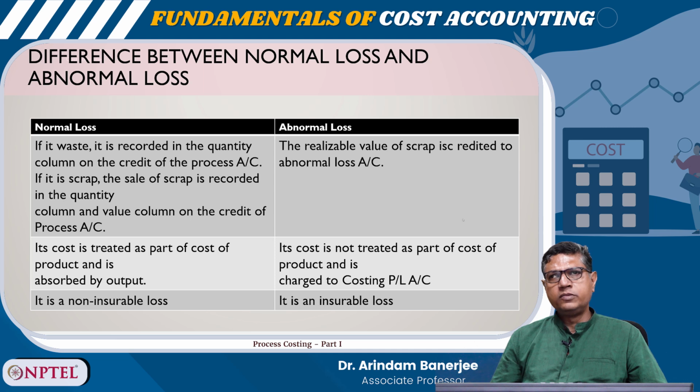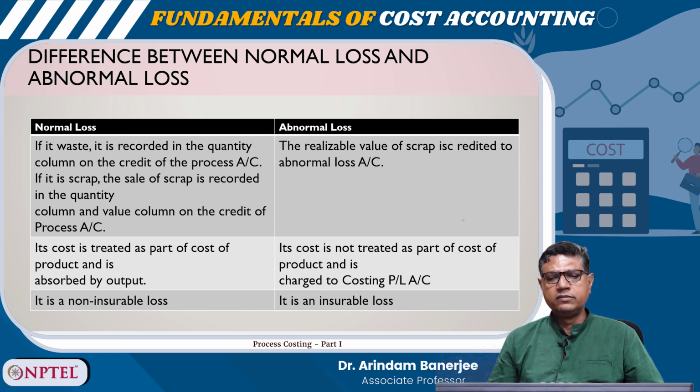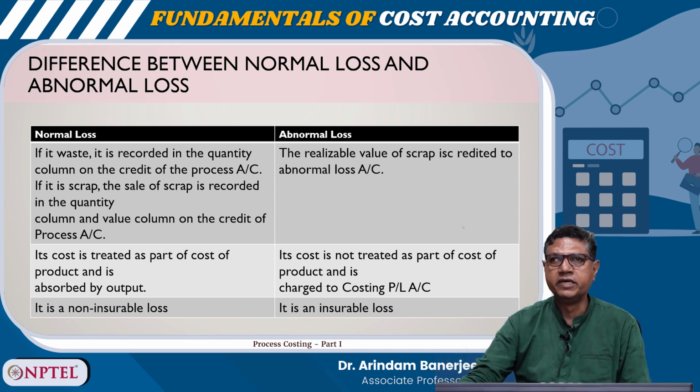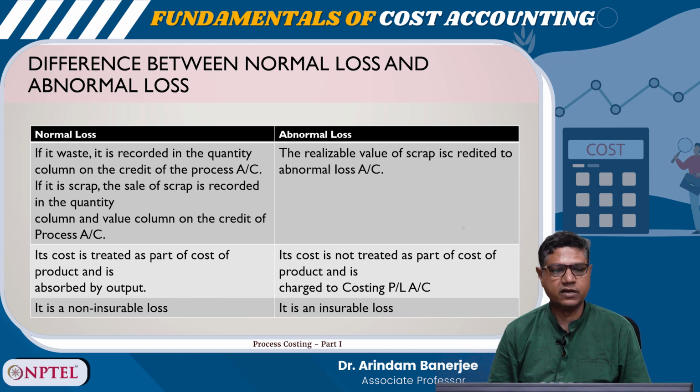In case of normal loss, if it is a waste, it is recorded in the quantity column on the credit of the process account. If it is scrap, the sale of scrap is recorded in the quantity column and value column on the credit of process account.